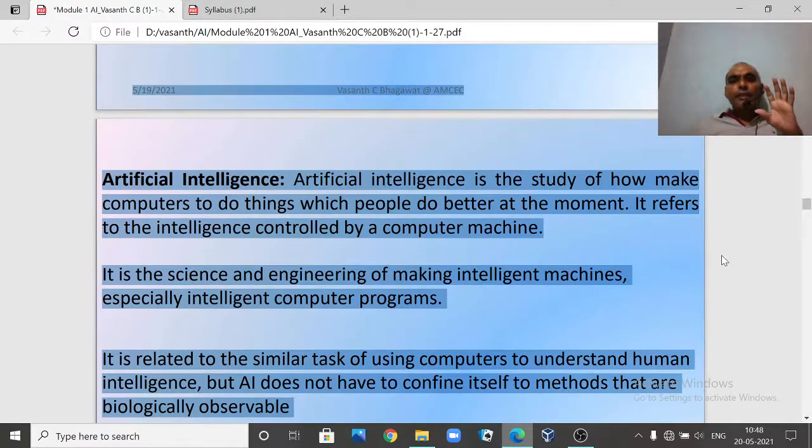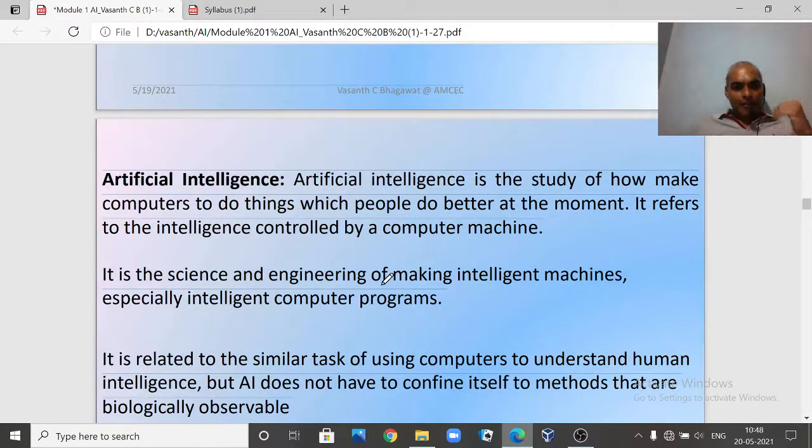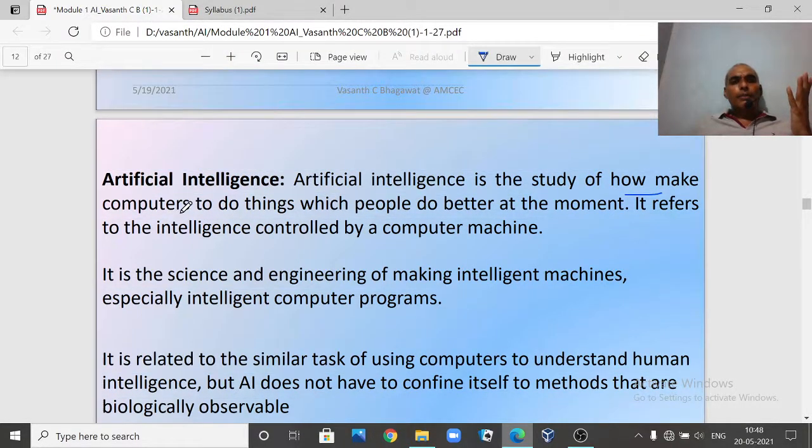So there are other definitions also. This is what we have defined. We can extract what it says. Artificial intelligence is the study of how to make computers do things. This is what we already defined by Ritchie. This is the definition he gave.